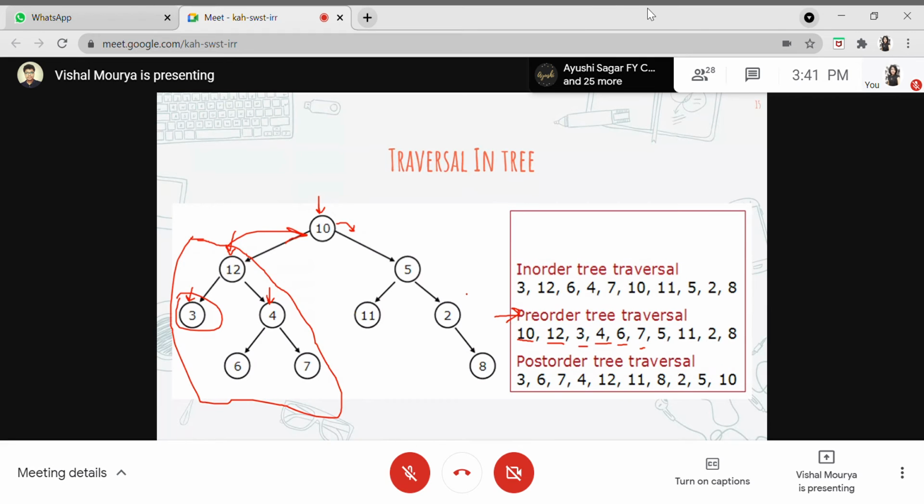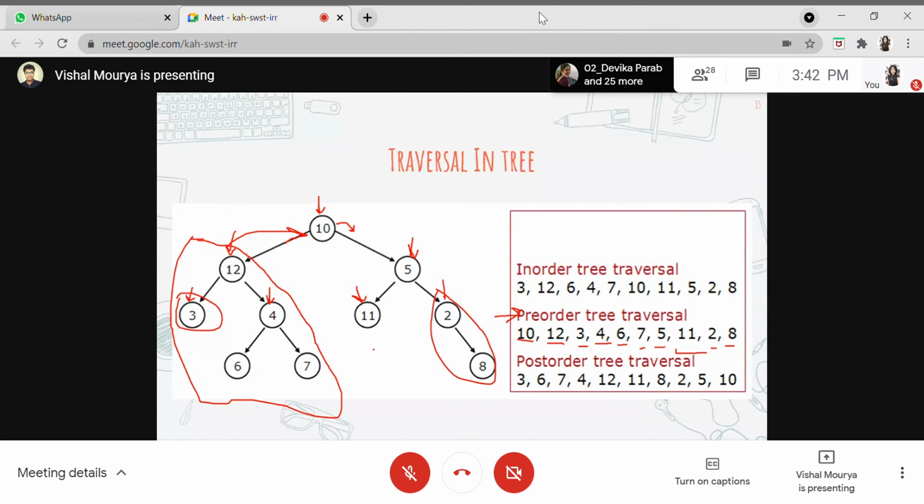So how will we print? We'll print it in the same way. First we'll reach this root node, and then we'll see that there is a left subtree present, so we'll move on to the left subtree. So 5 is printed, and then we'll move on to this 11, which is the left subtree for this particular tree, and which consists of only one node. We have printed that, and after completing the left subtree, we'll move on to this right subtree and print it out. As there is no left node, we'll just print out this right node. So this is how a typical pre-order traversal on a tree looks like.